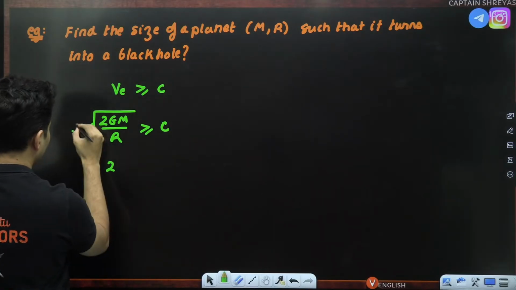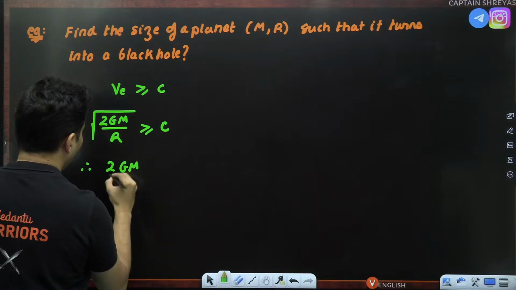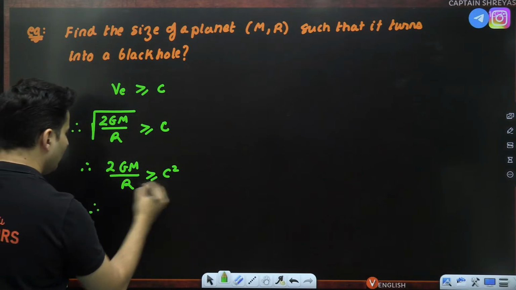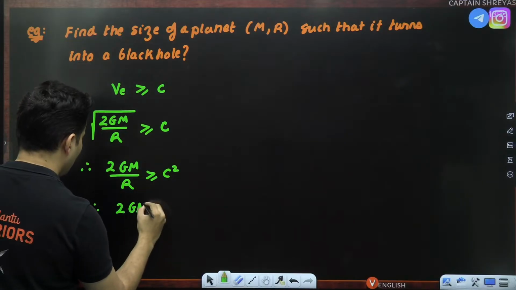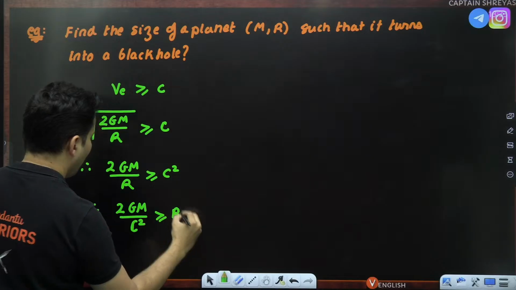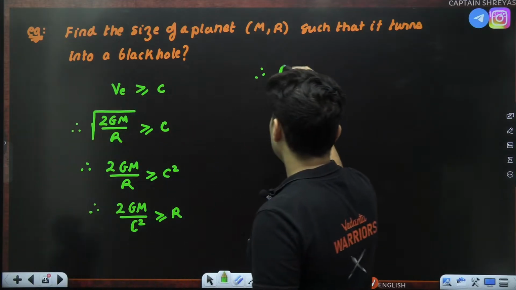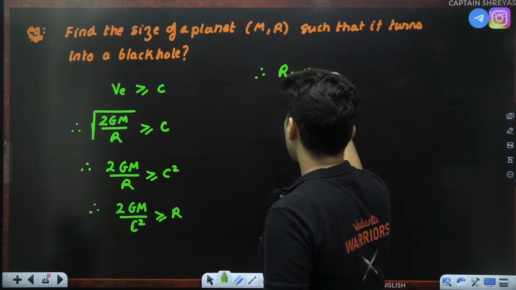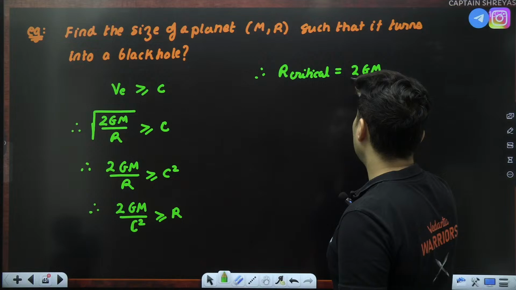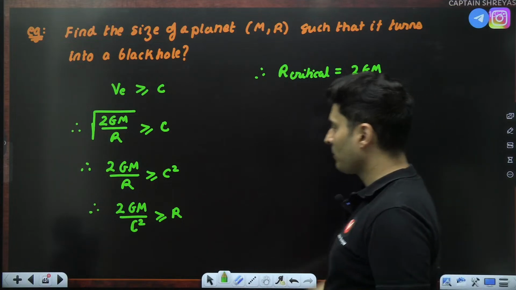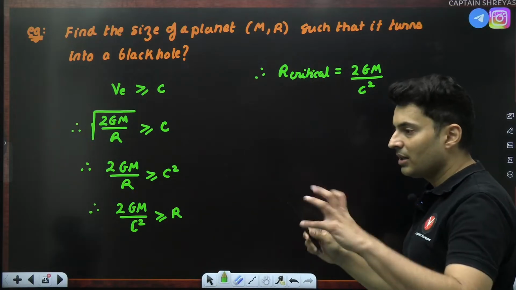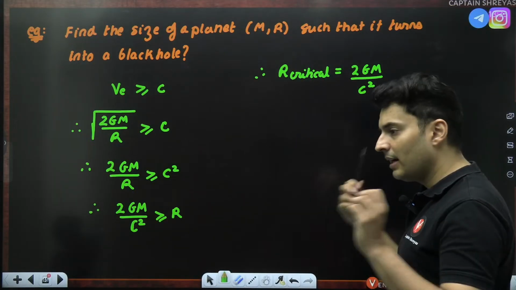Squaring both sides, 2GM by r is more than or equal to c square. So basically bring c square below. 2GM divided by c square is more than or equal to r. Therefore, that critical radius is going to be 2GM divided by c square. 2GM, c square is below. If it is equal to this, it becomes a black hole. Anything less than that, 100%.